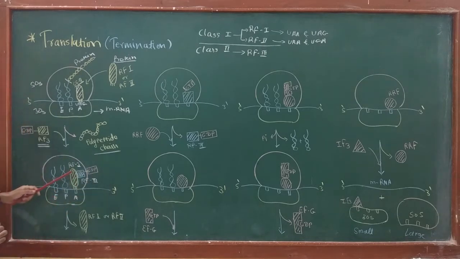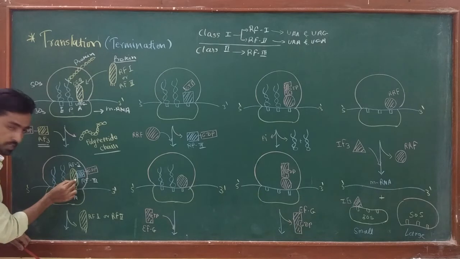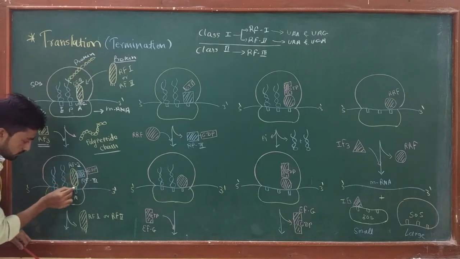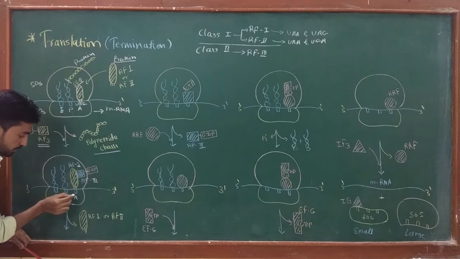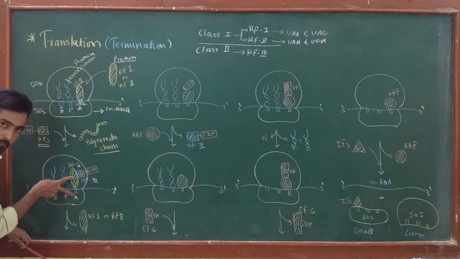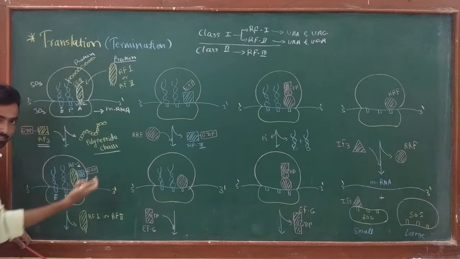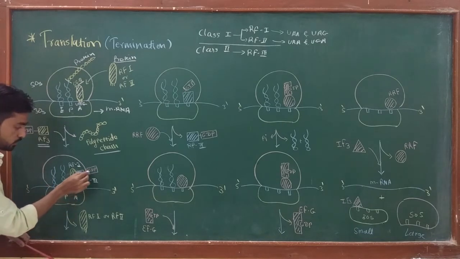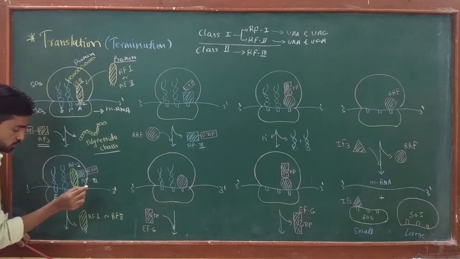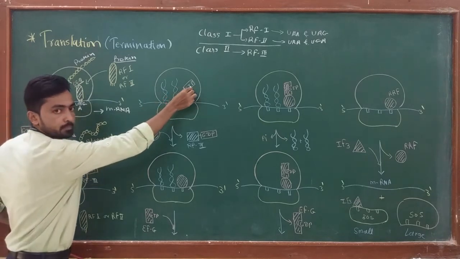Now what happens? Due to attachment of RF3, the bond between the A site stop codon and RF1 breaks. Due to breakdown of this bond, energy is released, and that energy is used by RF3 to convert GDP into GTP.